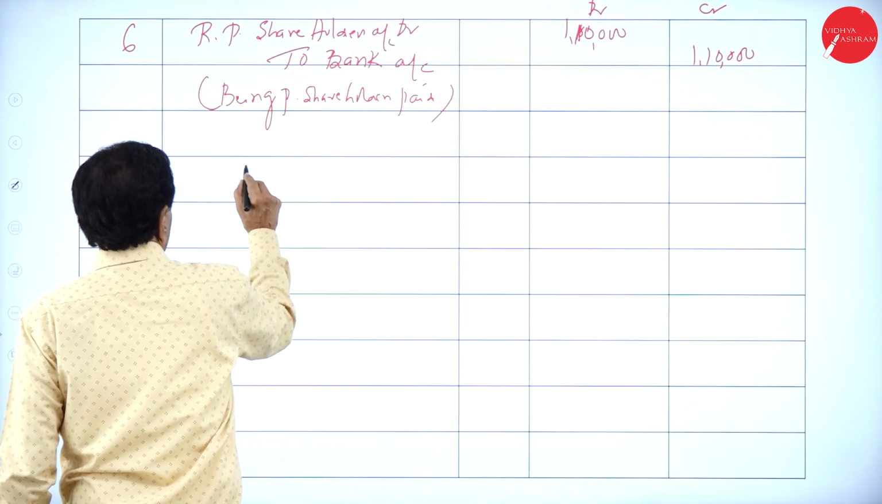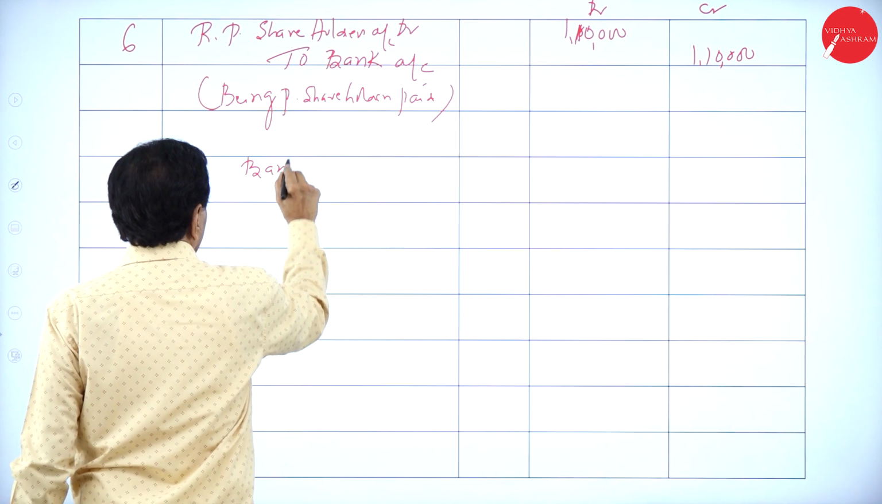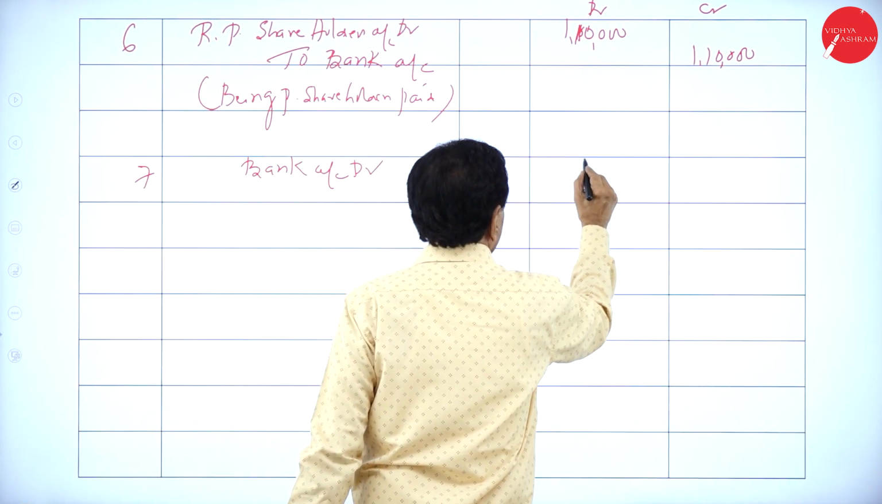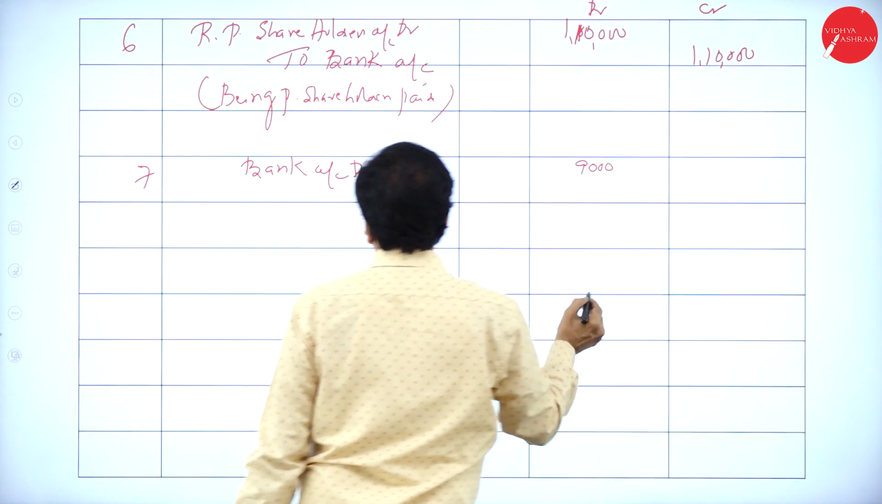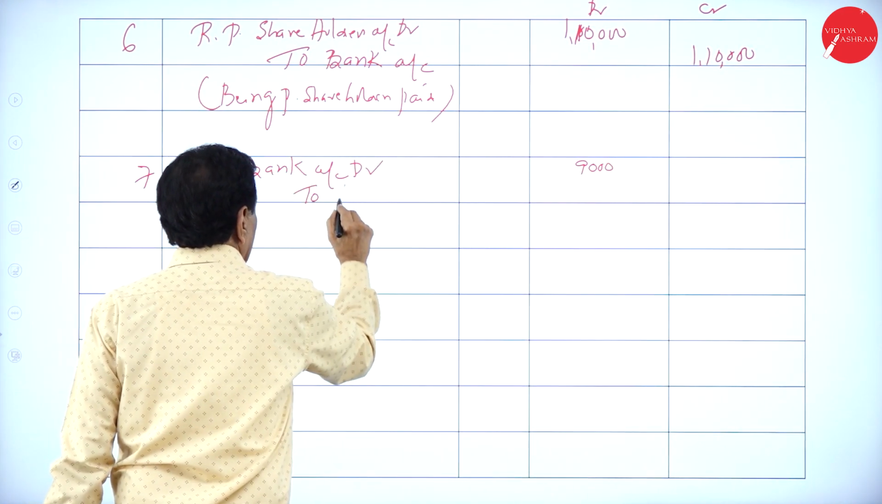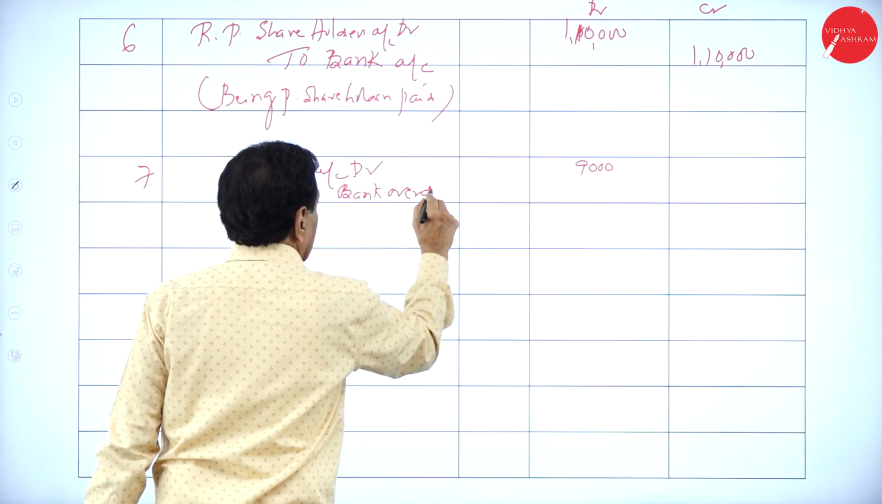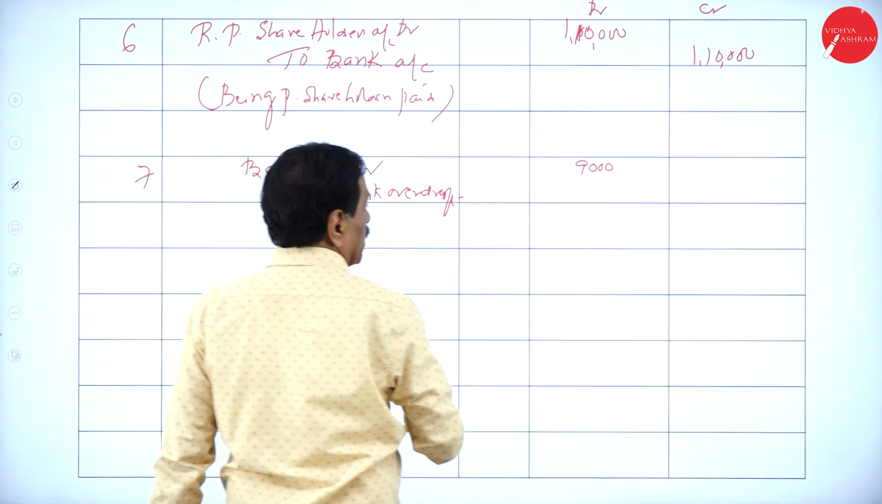Seventh entry: Bank account debit 9,000 to bank overdraft 9,000.